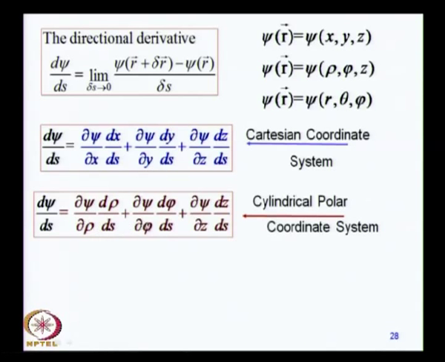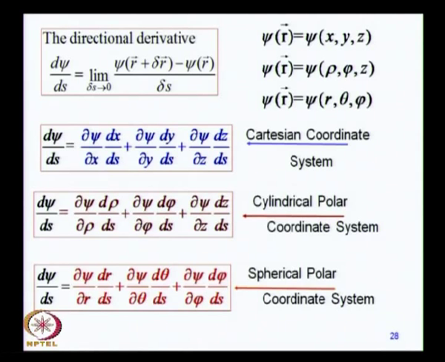So, if the changes are because of rho, phi and z in the cylindrical polar coordinates, then you must take the rate of change of psi with respect to rho times how this rho changes with this distance s. But mind you, somewhere the directional attribute will chase us, that is important. We have to keep that at the back of our mind.